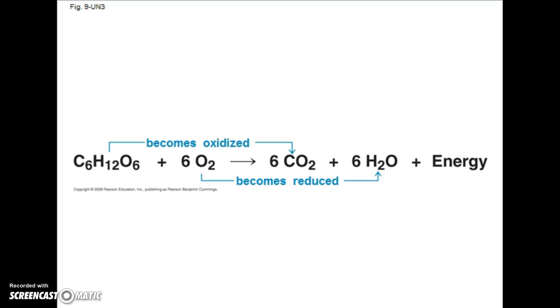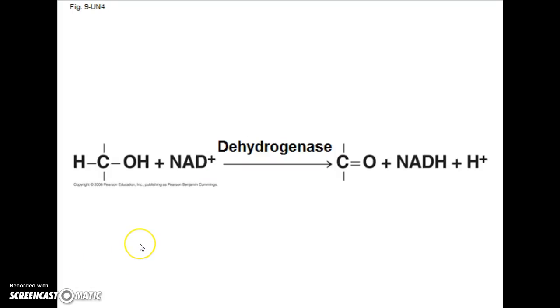It's very similar to NAD. It's called FAD, F-A-D plus. So looking on our screen here, we can see NAD, right here, picking up a hydrogen electron from right here to become NADH. NAD can deliver this electron that's attached to this hydrogen and then revert back to the NAD plus state.